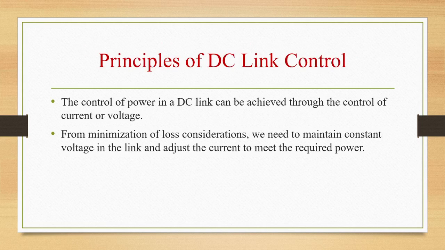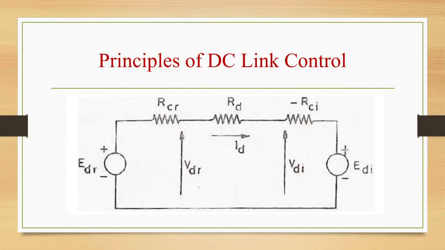Control of power in DC link can be achieved through control of current or through control of voltage. For minimization of loss considerations, we need to maintain constant voltage in the link and adjust the current to meet the required power. So this is the diagram showing the steady state equivalent circuit of a two-terminal DC link.